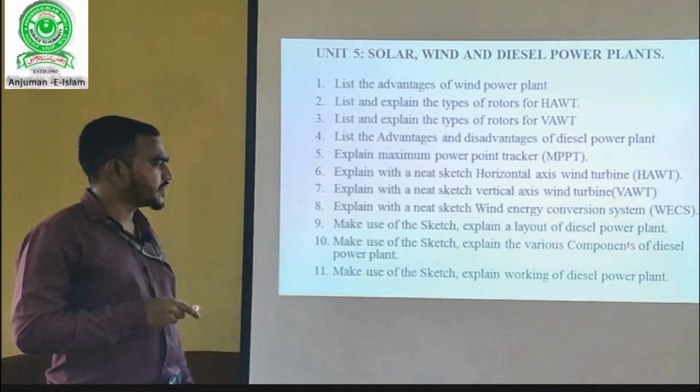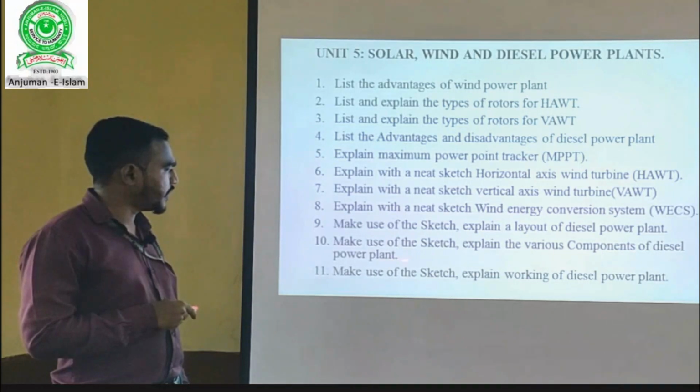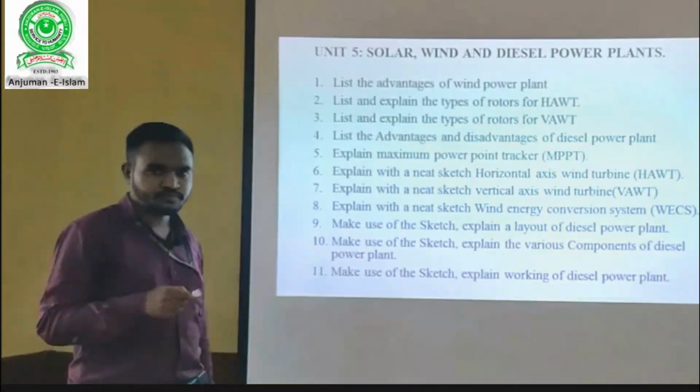Again, the sketch of components of diesel power plant should be drawn here also and explanation should be done.